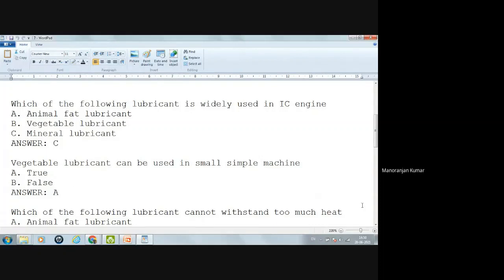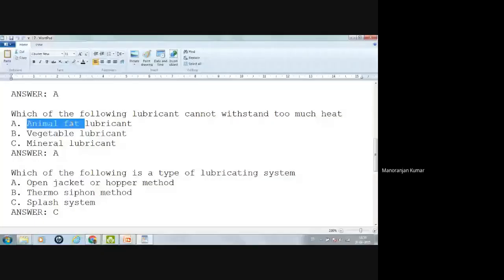Which of the following cannot withstand too much heat? Animal fat lubricant, vegetable lubricant, mineral lubricant. Yes, we have seen animal lubricant, and this is also the cause of not using this animal fat lubricant in an IC engine.